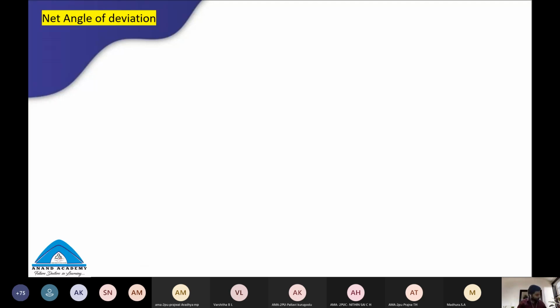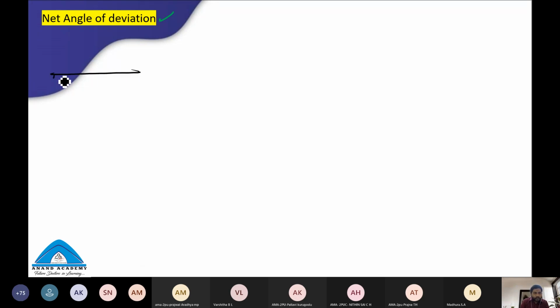All right. Net angle of deviation. This is also a very important topic, and in the NEET exam itself there were questions based on net angle of deviation. Based on the two slides, we will be solving numericals also in this class itself. Net angle of deviation, such a beautiful concept. What is that? Observe, students. Students, you observe carefully.